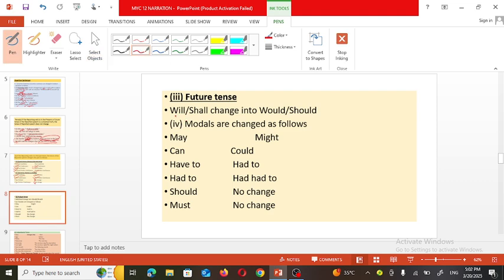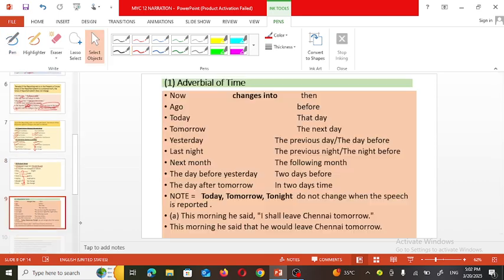be there? Instead of shall or will, we can use would or should. And when a modal auxiliary is used, instead of may, might will be there. Instead of can, could will be there. Instead of have to, had to will be there. If had to is there, then you have to write had to. But when there is should or must, it shows advice or compulsion for something, so there won't be any change in these auxiliaries.